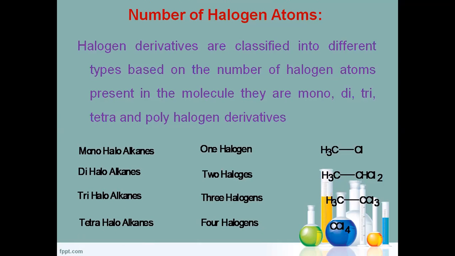If it contains two halogen atoms, it is called a dihaloalkane. If it contains three halogen atoms, it is called a trihaloalkane, and four is called a tetrahaloalkane. These are classified on the basis of the number of halogens present in the compound. If the compound contains only one halogen, it is called a monohaloalkane. Two halogen atoms, dihaloalkane. Three halogens, trihaloalkane. Four halogen atoms, tetrahaloalkane.